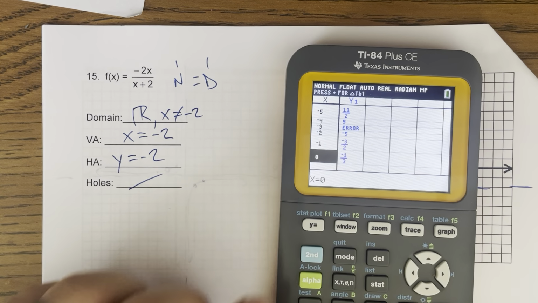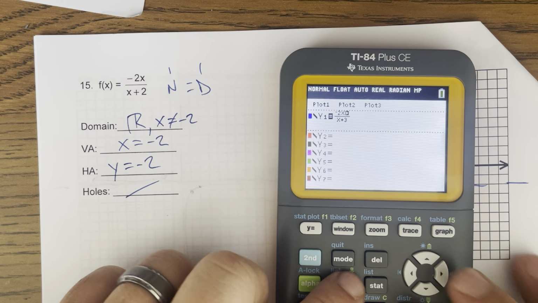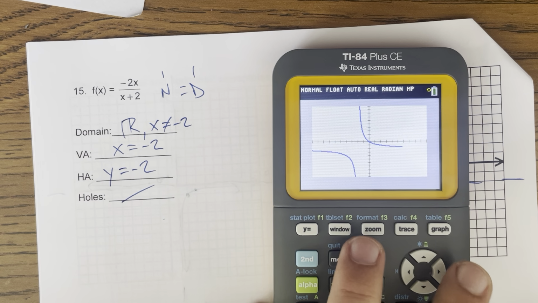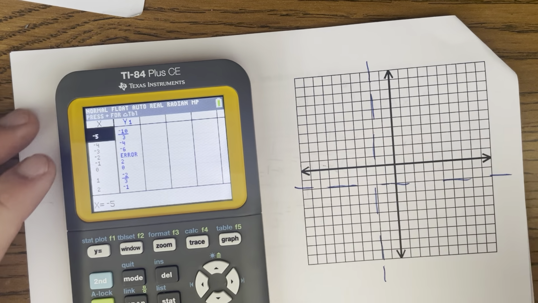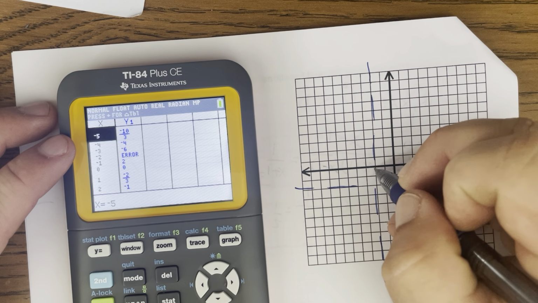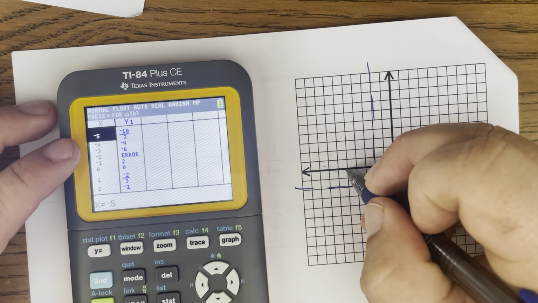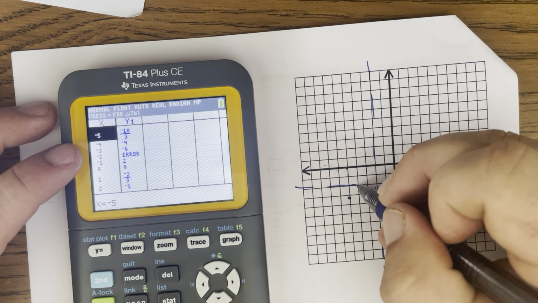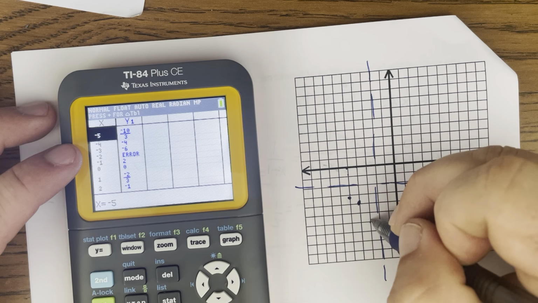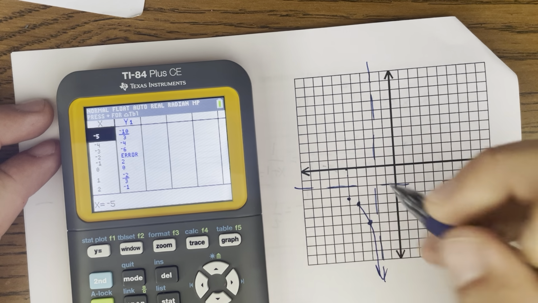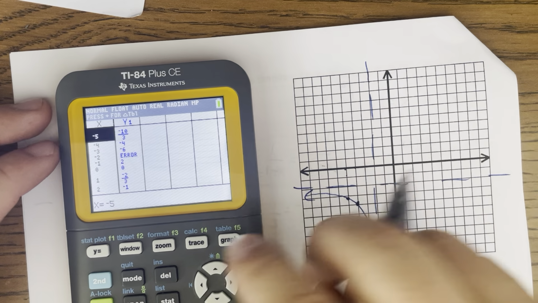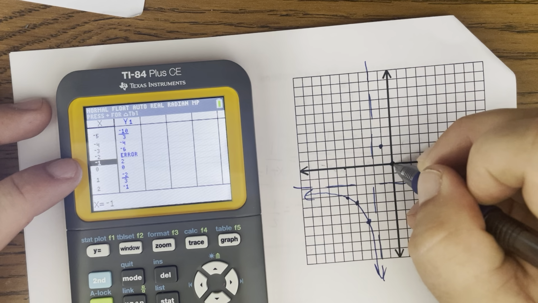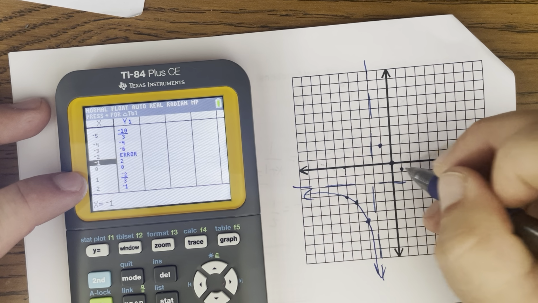And then again, we'll go into our calculator. And so negative 2x over x plus 2. So there's what the graph should look like. And we'll just make it accurate by choosing some points on either side of the asymptote. So we're gonna have 5, negative 10 over 3. So that's gonna be 3 and a third. 4, 6. And the same thing on the other side, negative 1, 2, 0, 0, and 1, negative 2/3.